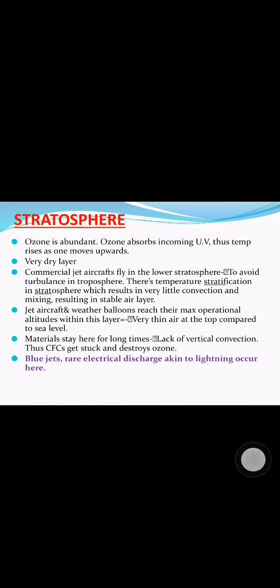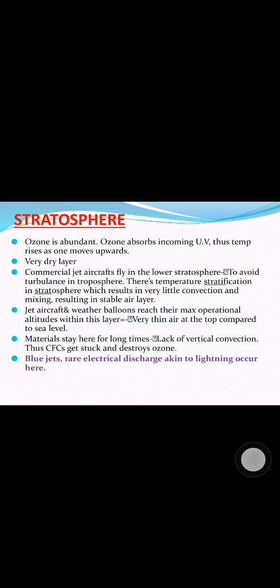The reason why commercial jet aircrafts fly in the lower stratosphere and not troposphere is because of the stability of the air layer of the stratosphere. In troposphere, there is heavy turbulence, but in stratosphere, because of the stratification, there is very little convection and mixing, resulting in a stable air layer. Also, jet aircraft and weather balloons reach the maximum operational altitudes within this layer because of the very thin air here compared to sea level.